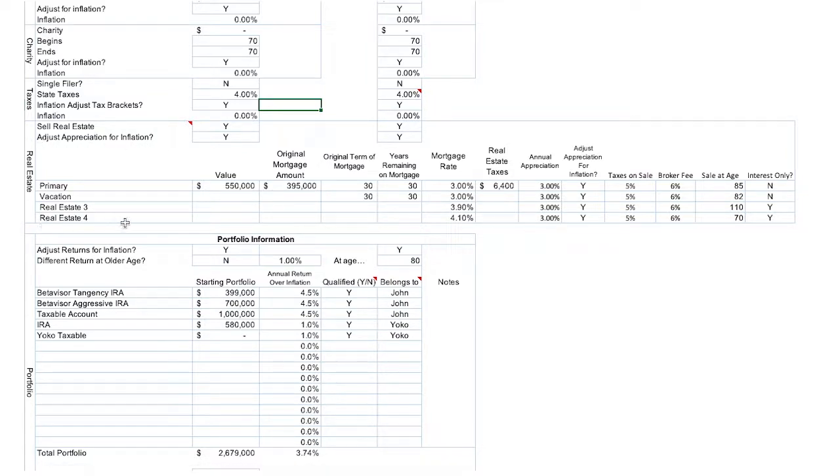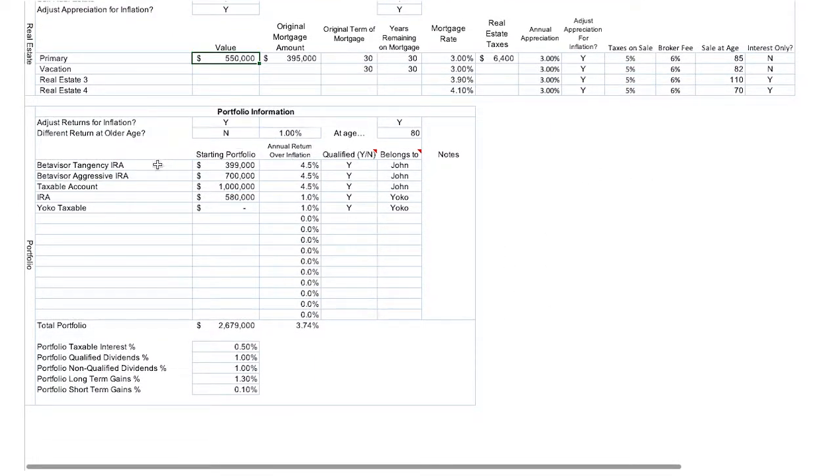Then down here in the real estate section, we have a place for 4 different real estate investments. You can choose to show whether you want to sell real estate eventually or not. You can put in the value for that real estate, the mortgage amount, original term of the mortgage and years remaining, mortgage rate. All this is going to calculate your interest and principal paid per year. Inputting real estate taxes, this merely is for tax deductions and other information such as when you want to sell that real estate and is the mortgage interest only or not.